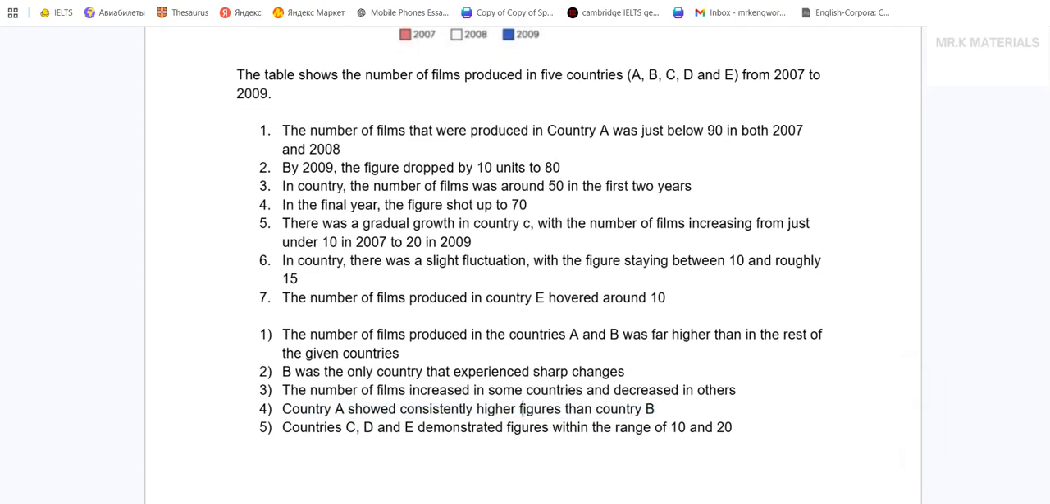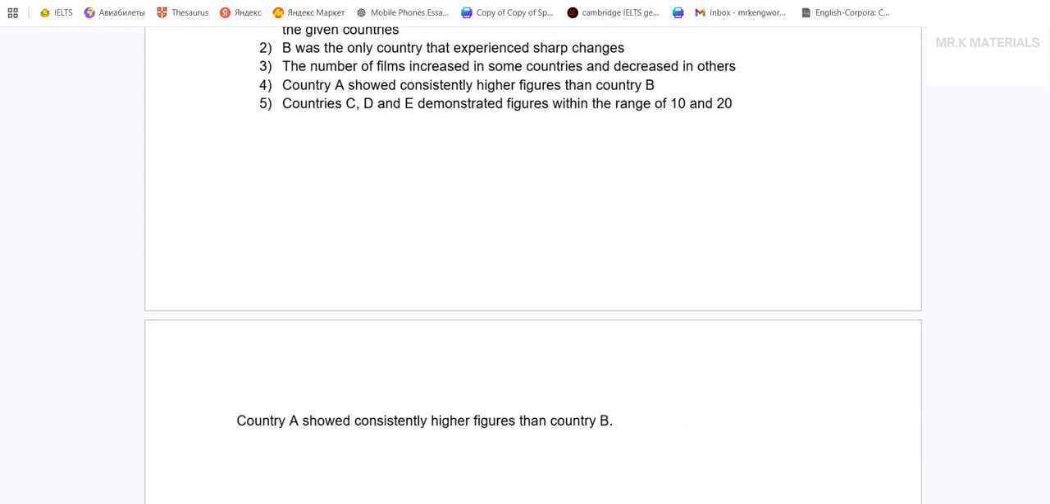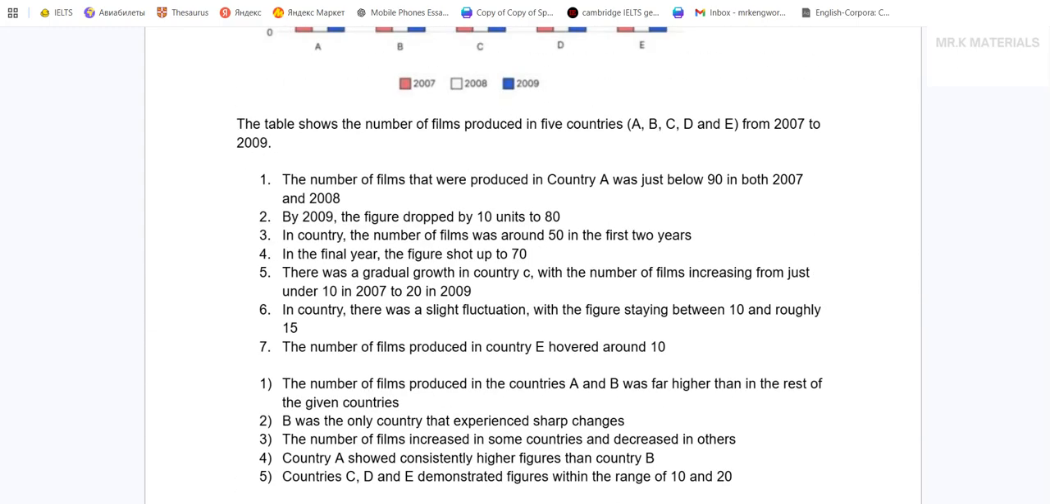Now let's go. I'm gonna start from here. Country A showed higher figures than country B, and now I need to prove this point. To prove this point, I'm just gonna use my key features here. Let's copy. This is done. Okay, let's go. I'm gonna start from country A. I just want to show that country A was higher.